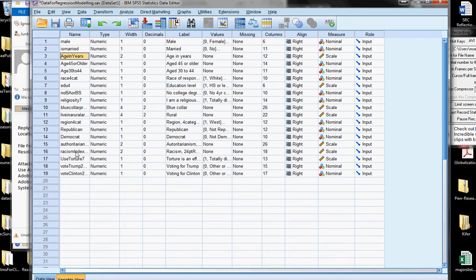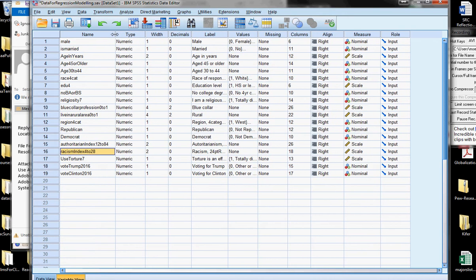And the last variable that we've got is this racism index score. And you can see here I've labeled it in a way so that it's a little easier to remember later on what's going on. 4 questions were combined in the survey on which one could be strongly disagreeing with all the way through to 7, and these all corresponded to different attributes of subtle racism, which when put together in a way that is often done in the social sciences, you can create an index. So for a person who had the lowest score across all 4 questions, they would have 1 times 4, whereas people who had the highest level of racism across all 4 questions could have a high of 28.